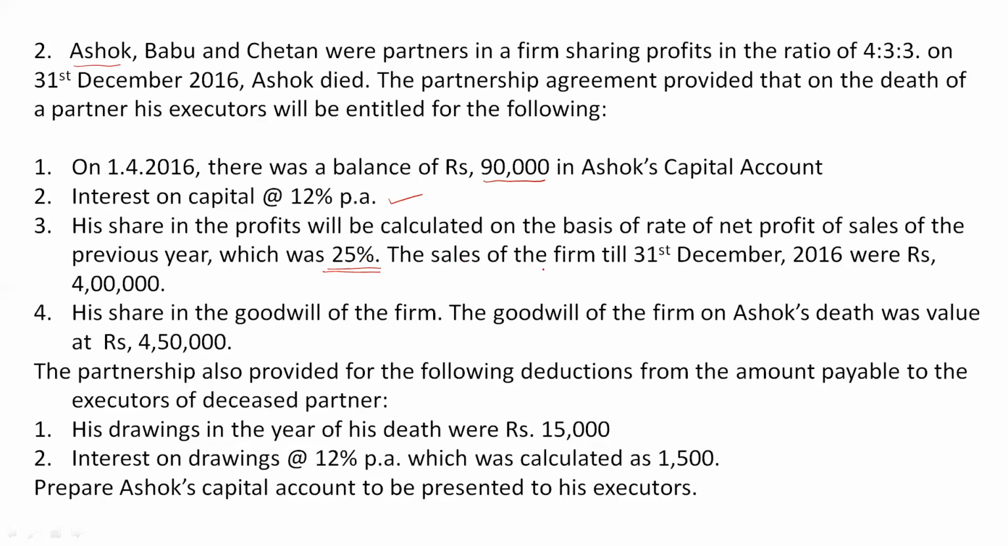Then the sales of the firm till 31st December 2016 were rupees 4 lakh. So the sales for the current year are given, okay, from the beginning of the accounting year to the date of death of the partner, right? Then his share in the goodwill of the firm. The goodwill of the firm on Ashok's death was valued at rupees 4,50,000. Now here we have to do a working note relating to goodwill as well. Okay, so goodwill of the whole firm is given. We have to find out Ashok's share of goodwill out of that.